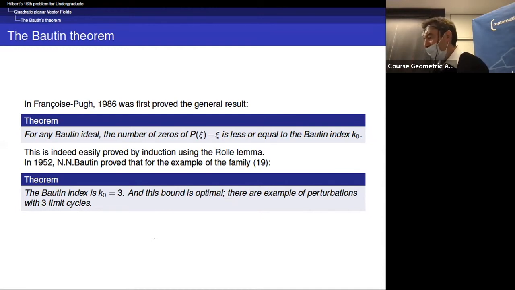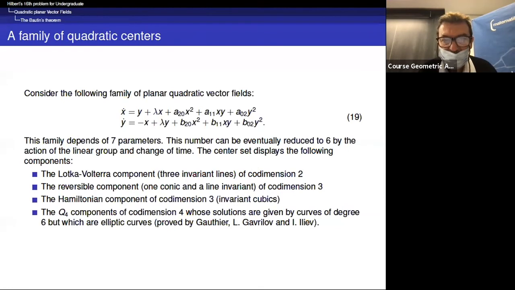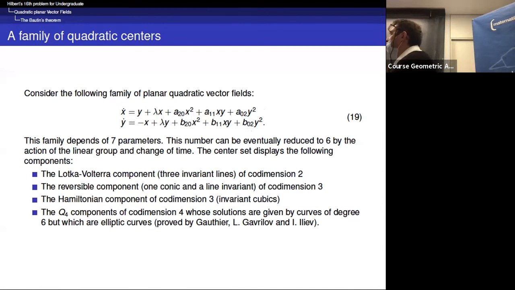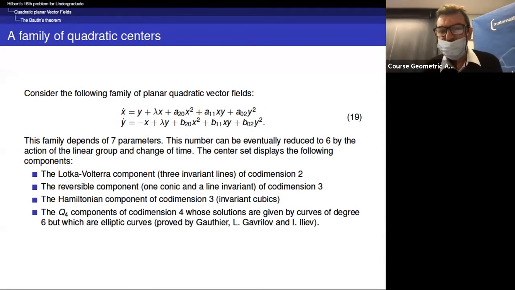If you consider the family of centers, the family of vector fields which are tangent to a rotation, and you make some perturbation where A20, A11, A02, B20, B11, B02 are very small, as well as lambda, then the maximal number of limit cycles that you will get is 3. And there are examples where you can find exactly perturbations with 3 limit cycles.